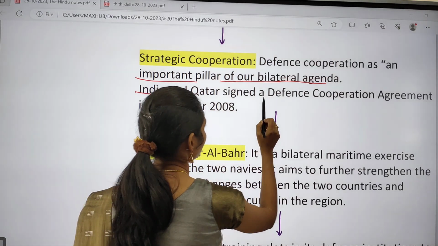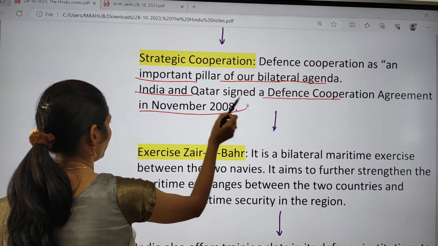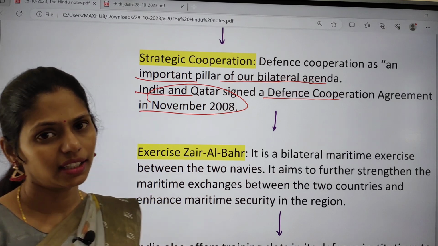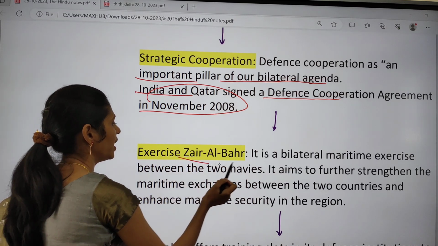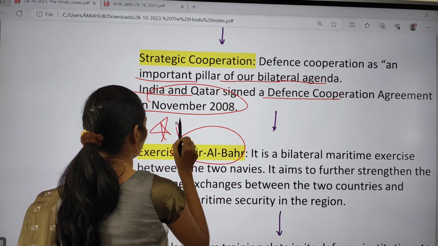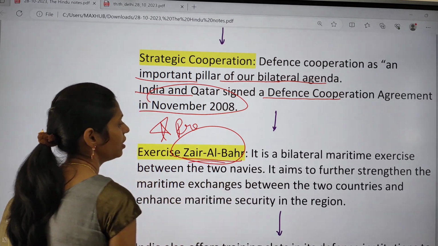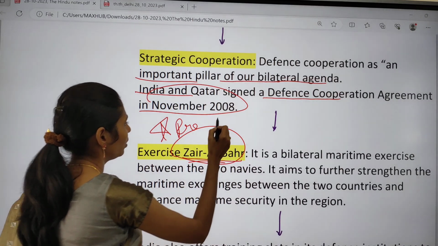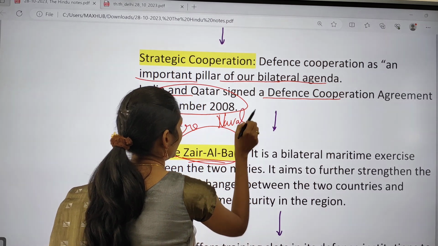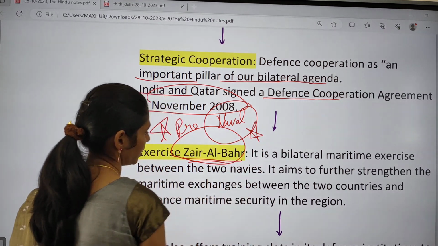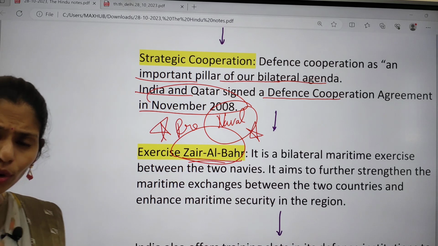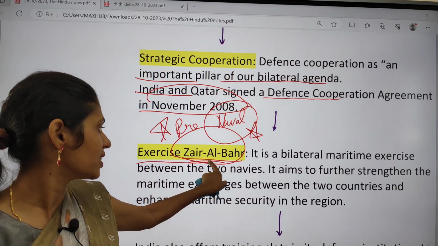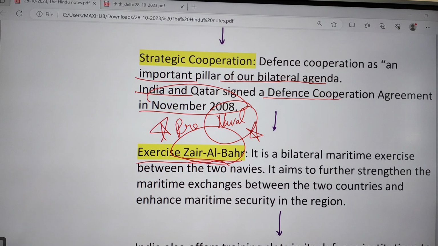India and Qatar signed a defense cooperation agreement in November 2008. And if you're talking about the exercise between India and Qatar, the name of the exercise is Zair al-Bahr. This is very important for your prelims. It is a bilateral maritime security exercise, and that too a naval exercise. It is especially to improve cooperation in maritime security. This is very, very important.